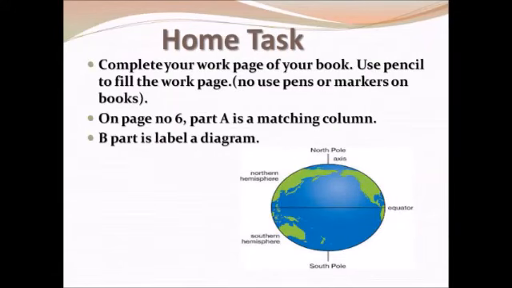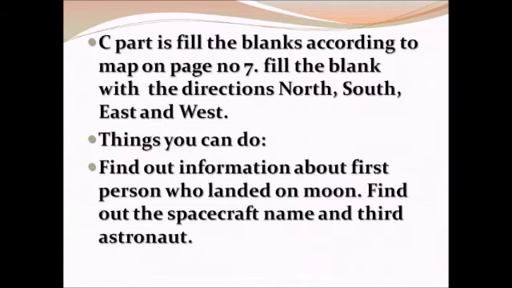Now, today our home task is to complete your work page of your book. Use pencils to fill the work page. Do not use pens or markers on books. On page number 6, part A is a matching column. Part B is label the diagram. You can take help from the given picture. Part C is fill in the blanks according to the map on page number 7. Fill the blanks with the directions north, south, east and west.